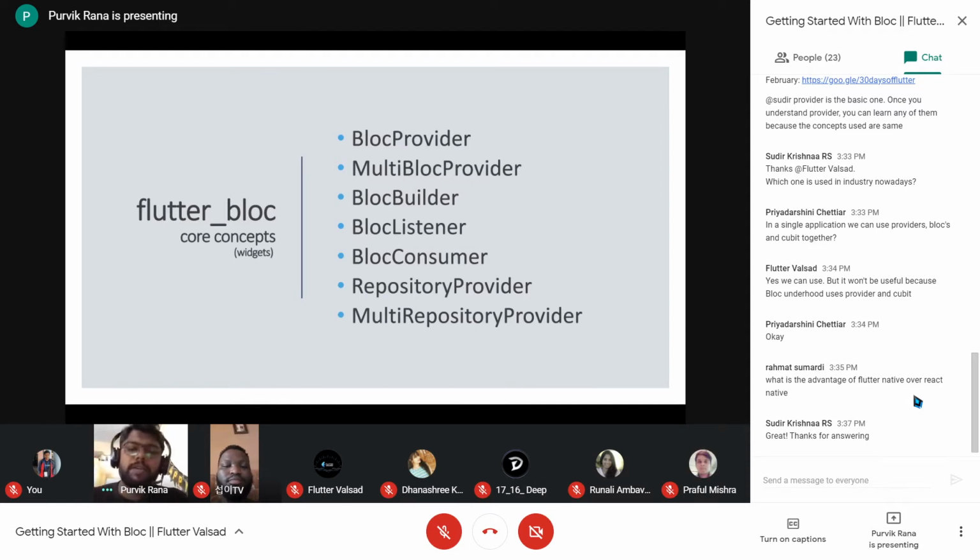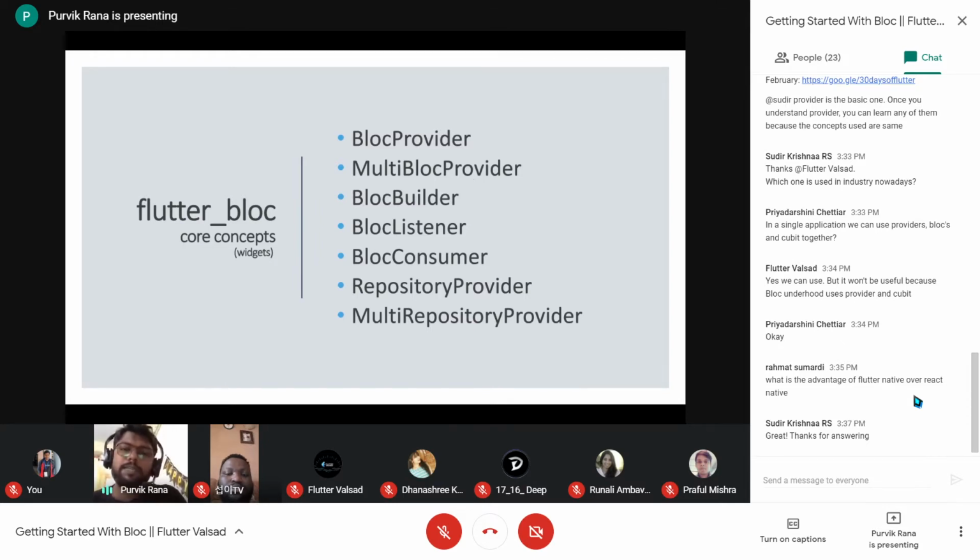BlocBuilder and BlocListener: on receiving a different state, the UI will change, which is represented to the user. So BlocBuilder is useful to represent different UI based on the state. BlocListener is the same, but it will not update the UI; it is used to navigate, display a snackbar, or show a dialog to the user based on the different state.